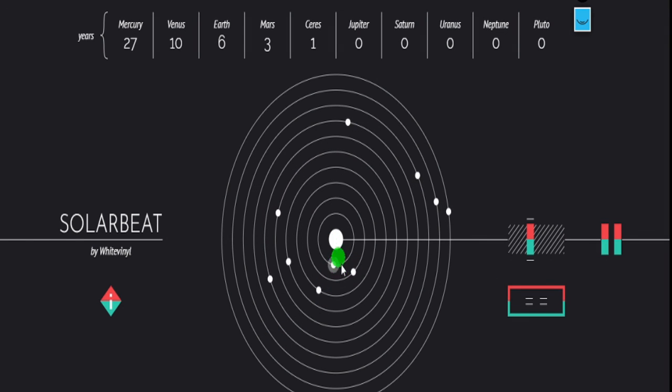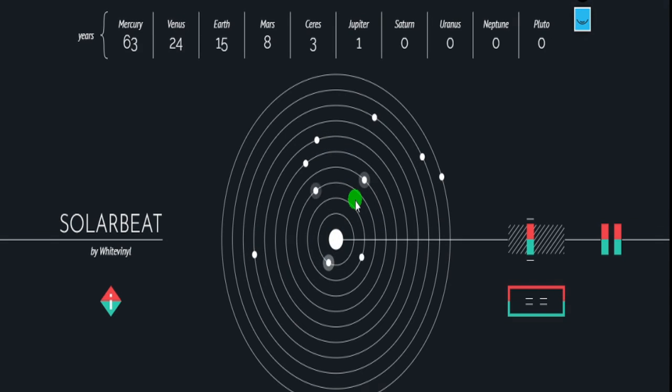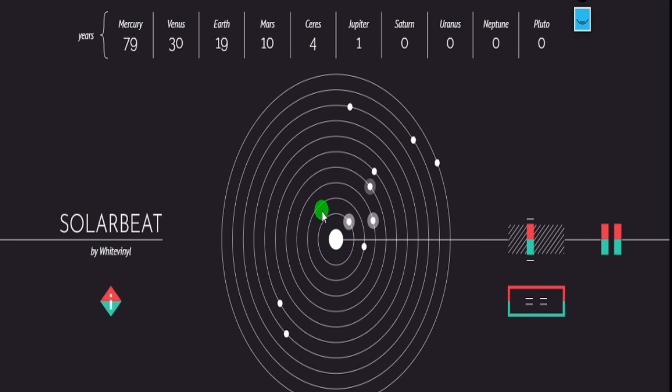As Mercury is near to the Sun, it is moving very fast. Venus is a little bit away from the Sun, so it is moving a little slower when compared to Mercury. Earth is still farther away from the Sun, hence it is moving a little slower than the earlier two planets, Mercury and Venus.